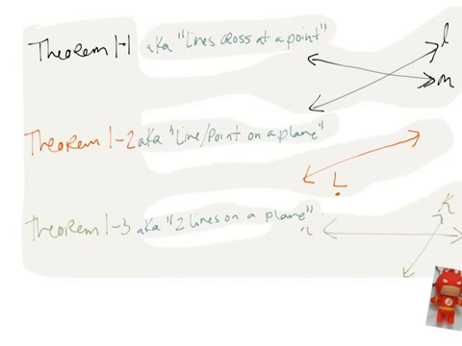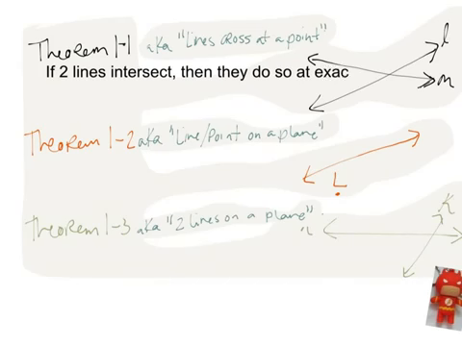All right, let's get to the part that's important. Theorem 1-1, this is the part that I actually want you to know. If 2 lines intersect, then they do so at exactly 1 point. The title kind of gave this away in its nickname.